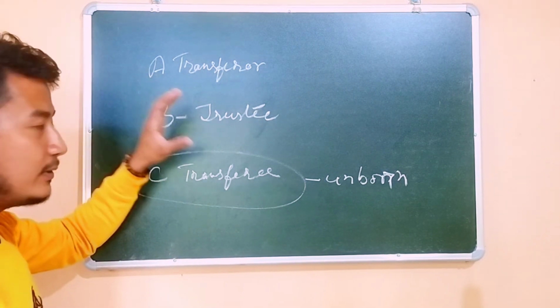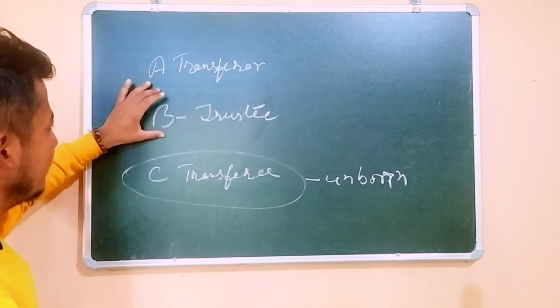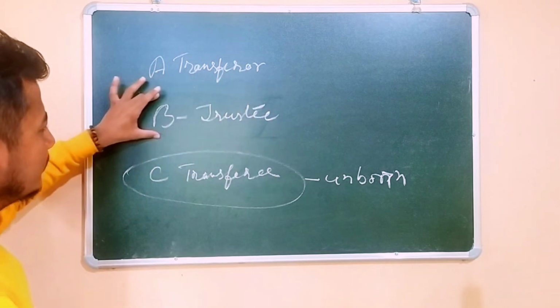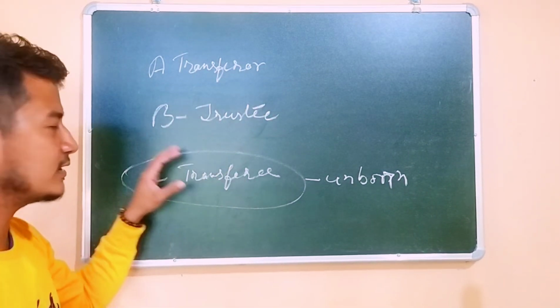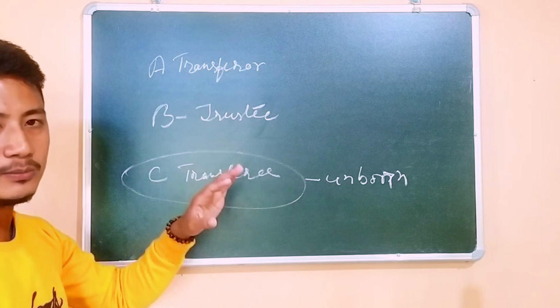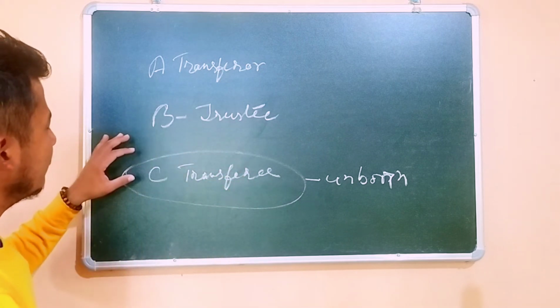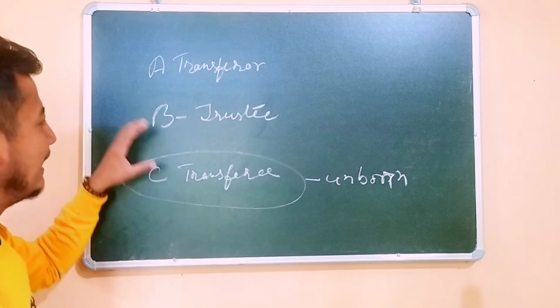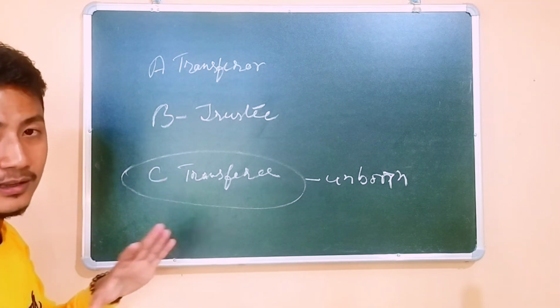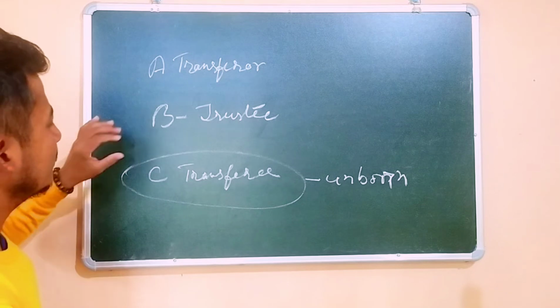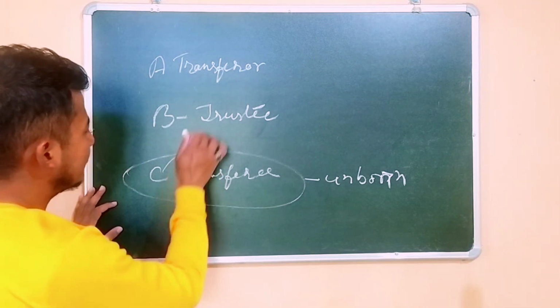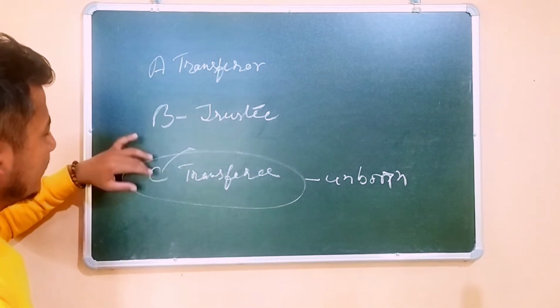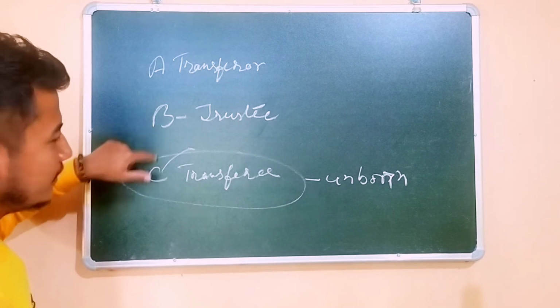So what A will do, A will transfer the property to B for his life interest. The prior interest is created; throughout his life B will enjoy the property, or say, until the birth of the child the property will be in the hands of B. This kind of condition can also be there. So the moment C is born, the property will go from B to the hands of C.